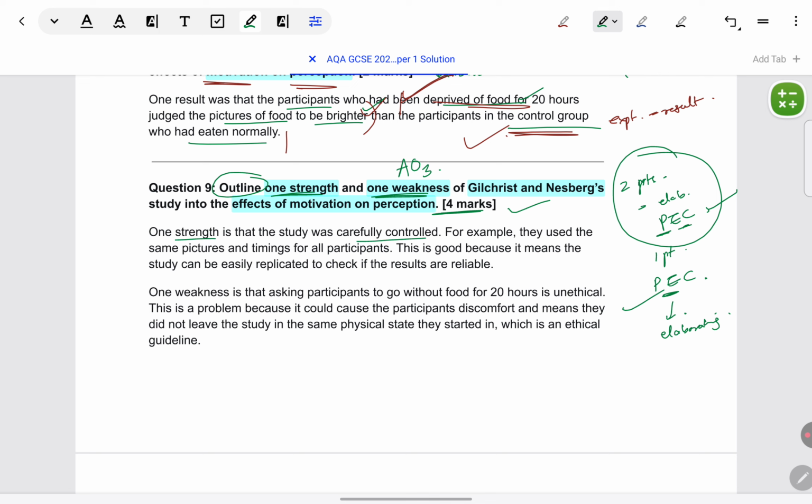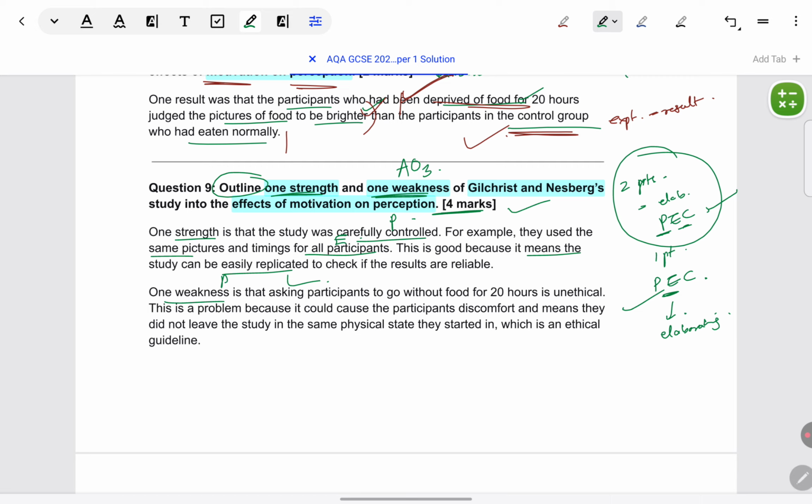Point one strength: the study was controlled. Evidence: they use the same pictures and timings for all participants. Link: why is it good or why is it a strength? Because replication can be done. If something is standardized, we can repeat it and verify the findings.